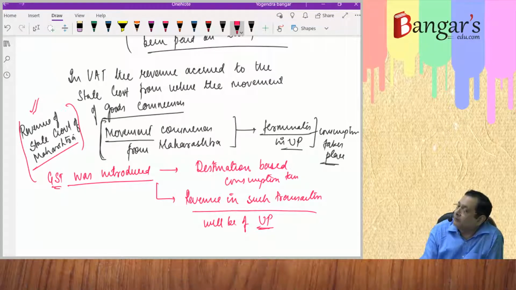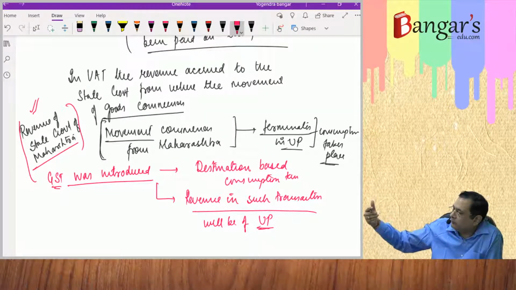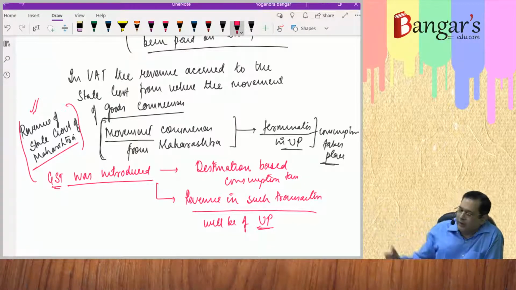To compensate that loss, they made a separate enactment for certain goods. They will be levying GST compensation cess. And out of that cess, whatever the loss to the various state governments on account of introduction of GST, that will be compensated to them.